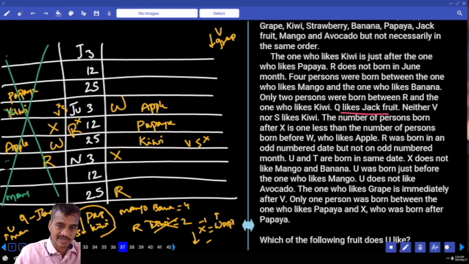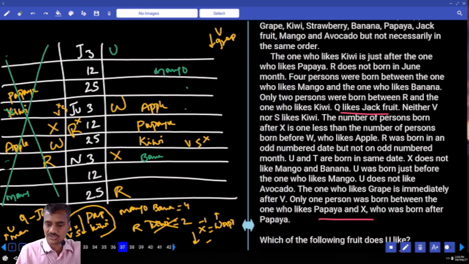Then now let us come back to the next one. Now mango and U. Can you take mango at this place? Mango is here, U will be here. Now there are 4 persons between mango and banana. 1, 2, 3, 4, and this banana must be here, isn't it? And X does not like banana, isn't it? X was born after papaya, and hence this case is ruled out.